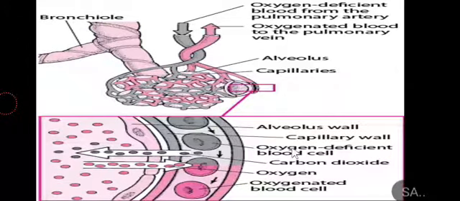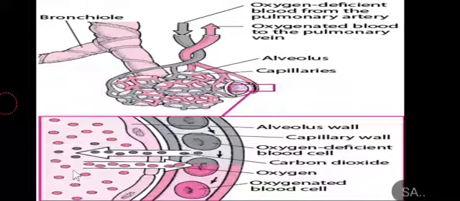The next step occurs at the alveolus inside the lungs. You know that the alveolus is basically the respiratory surface through which the gaseous exchange takes place. Once we are inspiring, the lungs are filled with oxygen gas.